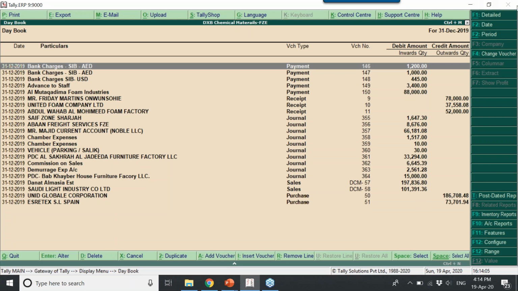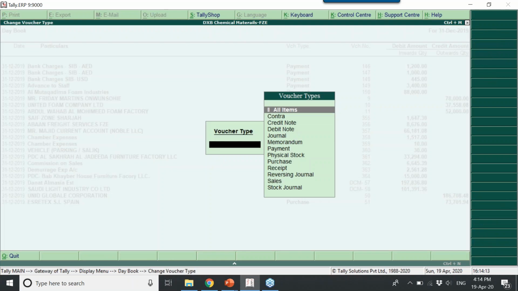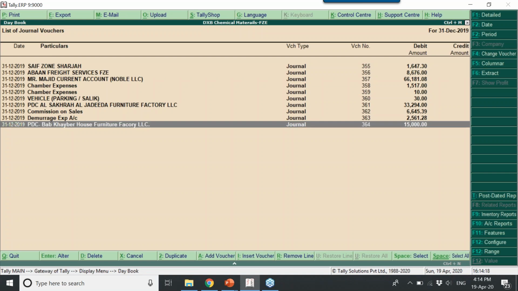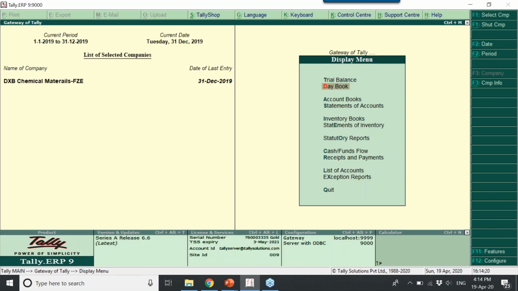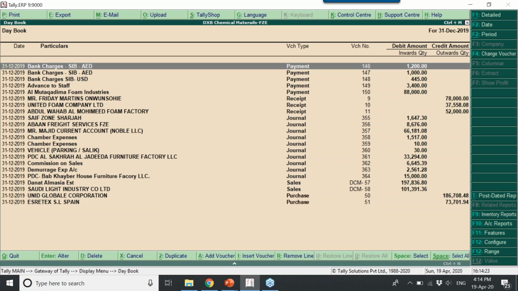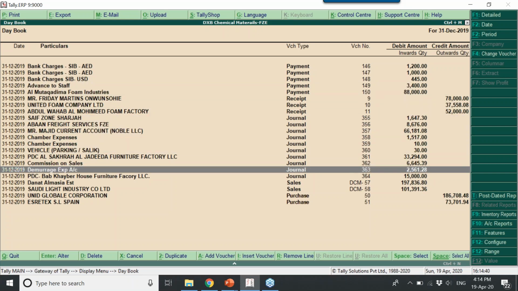The next one is here, when you click on voucher, all kinds of vouchers are there: payment, receipt, journal, sales, purchase. When you click F4, you can view only a specific type of voucher, journal. It lists only journal. If you press escape, it will go back to the screen and show all. So in Tally, most of the time users use only a few keys: escape, enter, up arrow, down arrow. Simple. If you want to come out, escape. If you want to go inside, drill down, enter. And if you want to select a specific transaction, down arrow or up arrow.